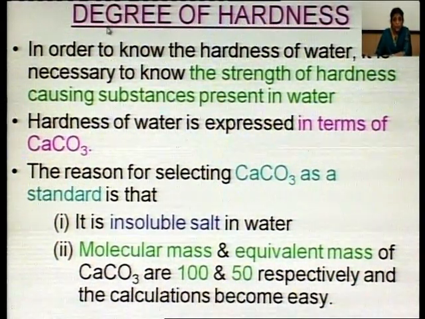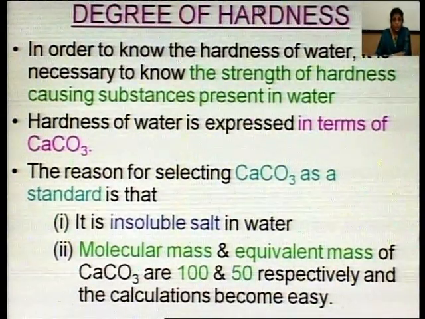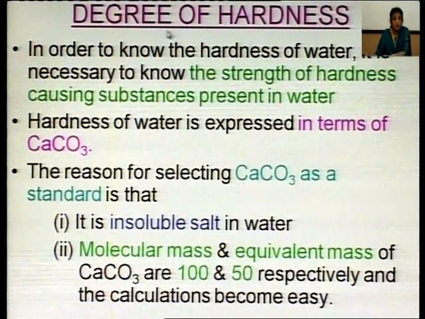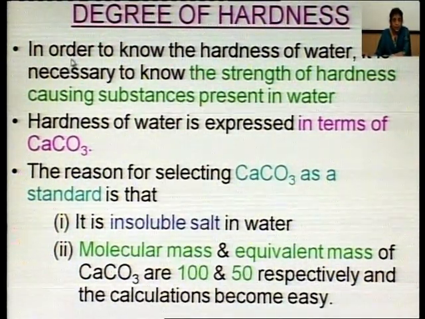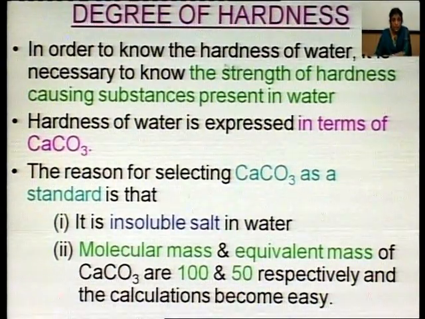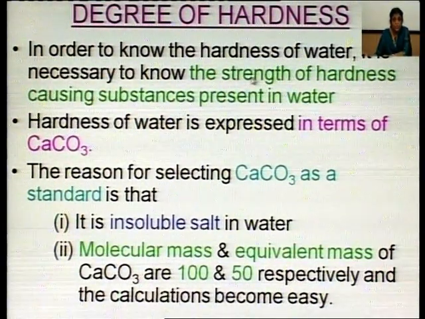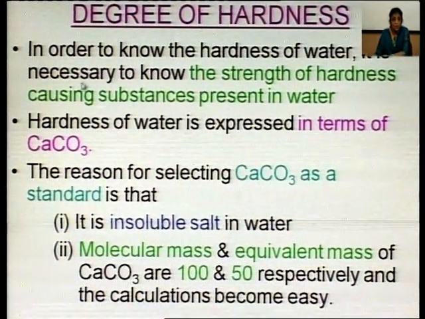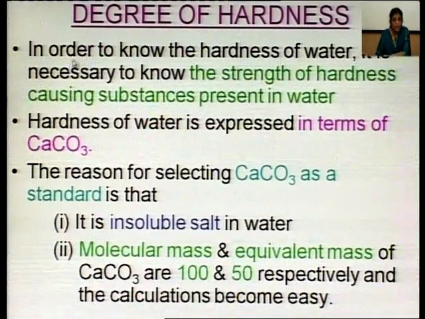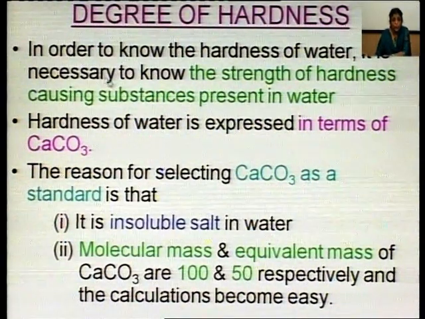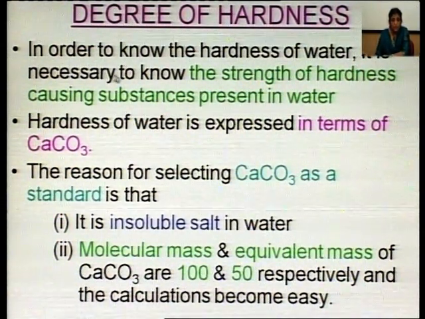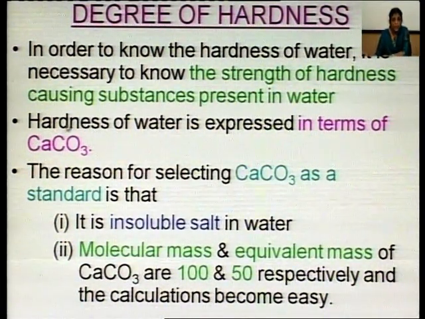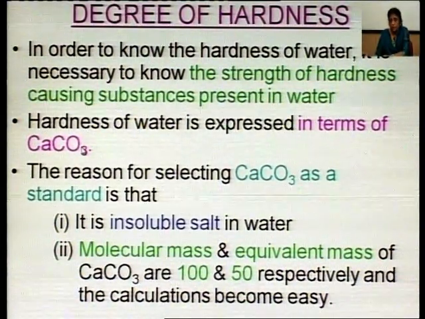Now, we come to the other topic, that is the degree of hardness. Degree of hardness means the amount of hardness causing substance present in water. In order to know the hardness of water, it is necessary to know the strength of hardness causing substances present in water. Since there are so many salts responsible for hardness, in order to compare the hardness of different salts, different samples, we will have to select one compound, and that compound is calcium carbonate.